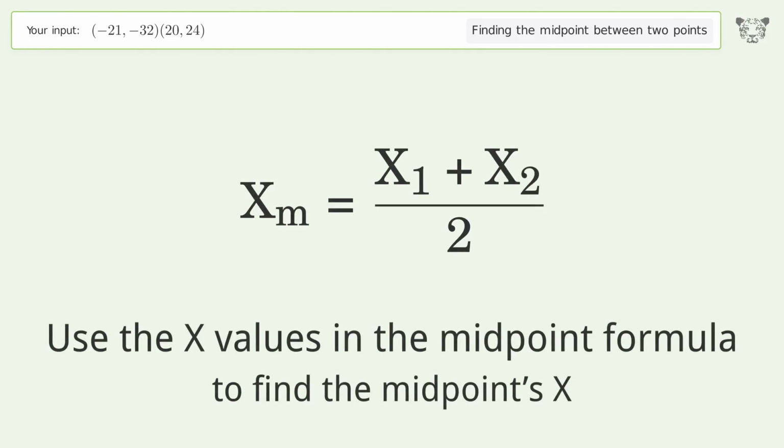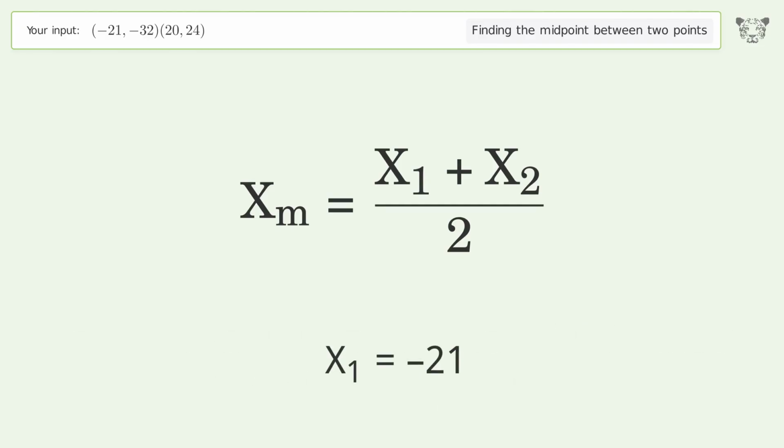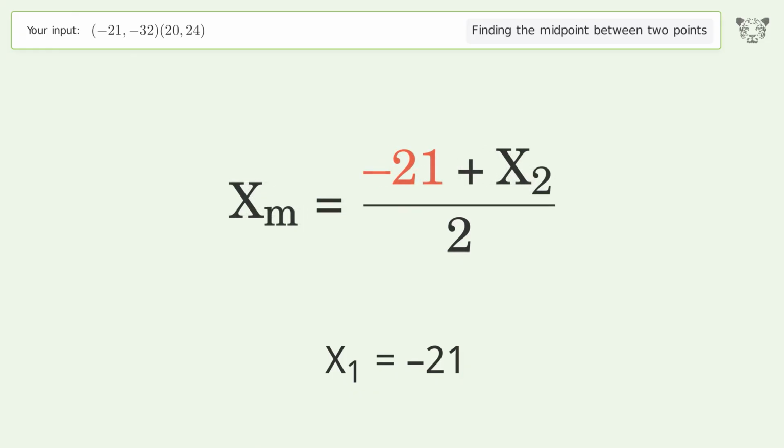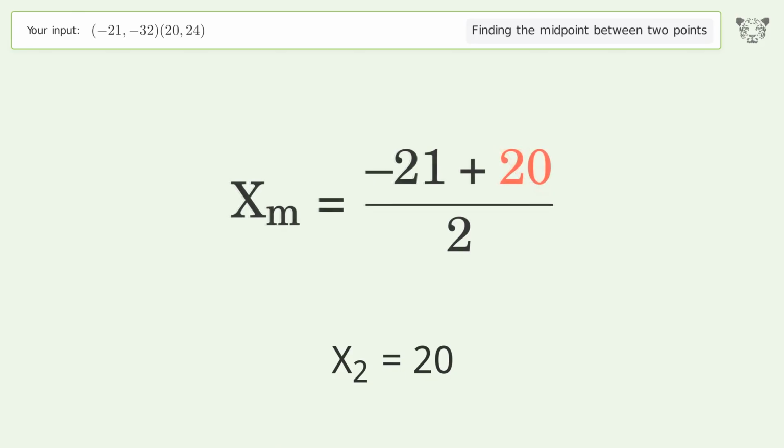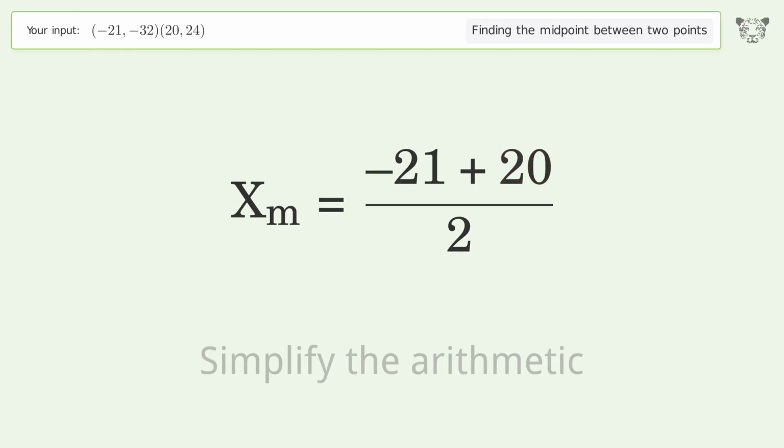Use the x values in the midpoint formula to find the midpoint's x. x1 equals -21. x2 equals 20. Simplify the arithmetic.